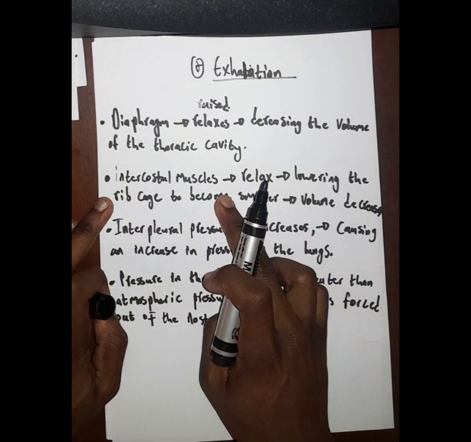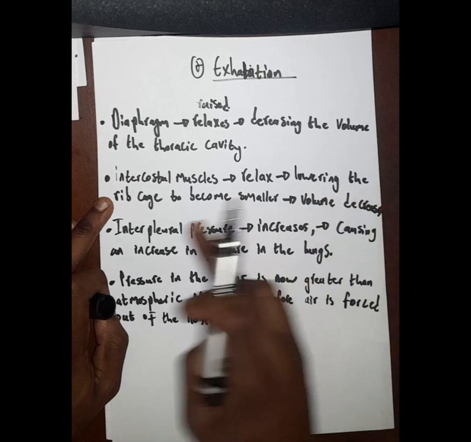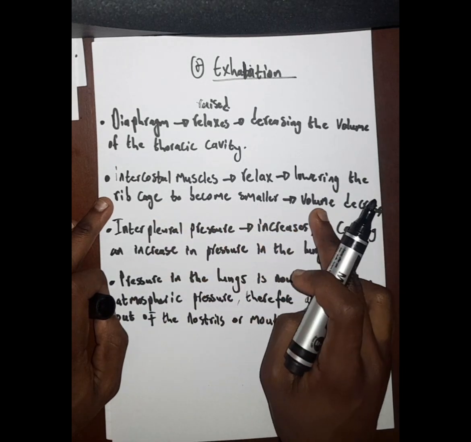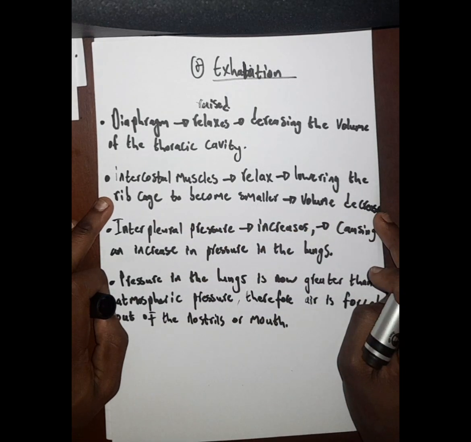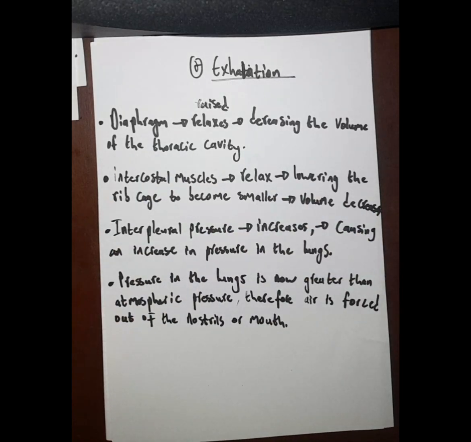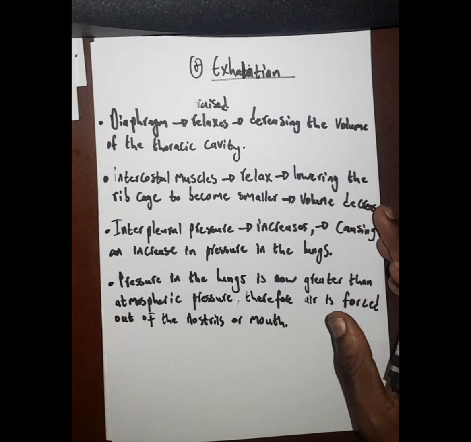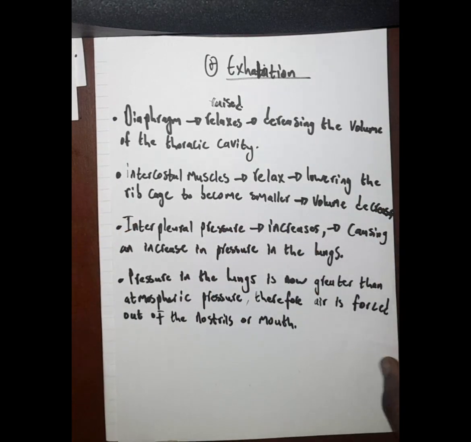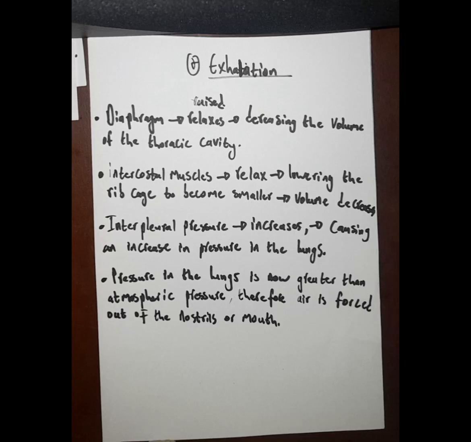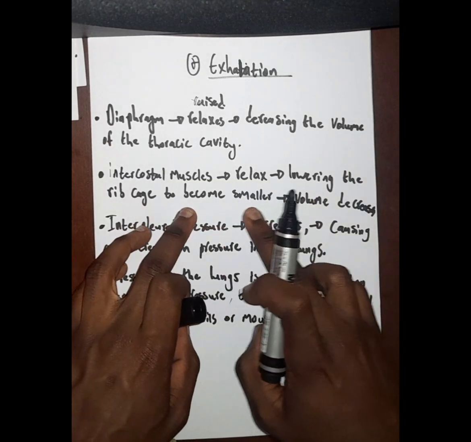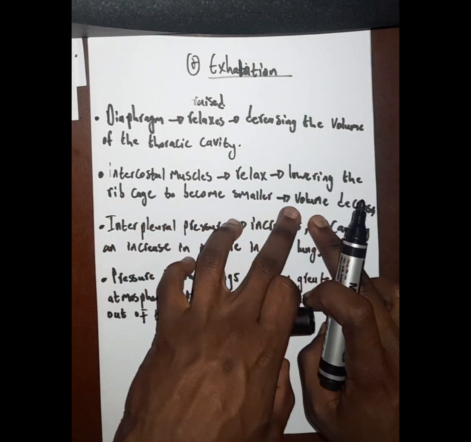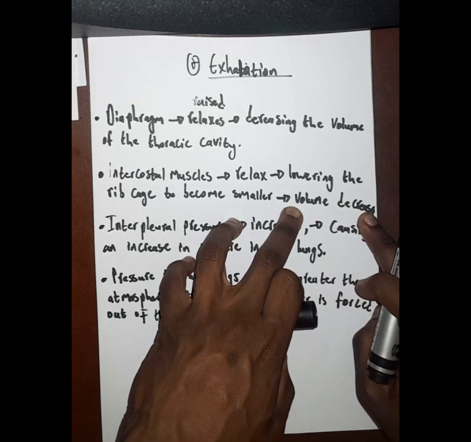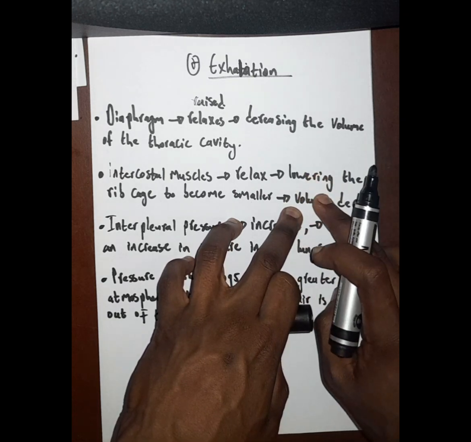The intercostal muscles will also relax, lowering the rib cage to become smaller. Therefore, volume decreases. The intercostal muscles, they are going to be what? They are going to relax. When they relax, they are going to lower the what? The rib cage. Remember, during inhalation, they would have what? Raised the rib cage upwards and what? And outwards. Now, during exhalation, they what? They lower the rib cage to become what? Smaller. And when they become smaller, the volume will what? Will decrease. Therefore, the pressure inside will what? Will increase.